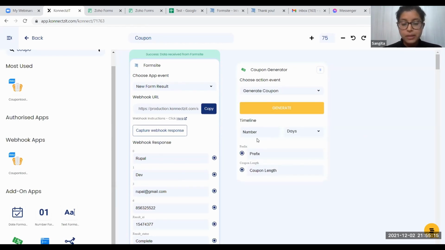So this is extremely simple. You can timeline it to different days or even months and even weeks, also years. You have a lot of options here to set the expiry date. For the prefix, I'm going to keep just the name, and the coupon length, you can change it to 20, 30 or whatever you want the length of your coupon to be. So I just have to click on generate.